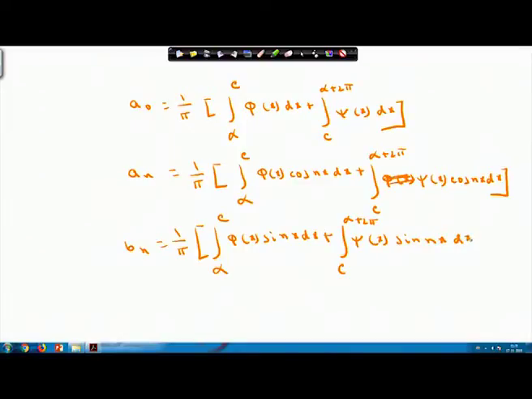If there is a point of discontinuity at the point x equals c, then a0, a_n and b_n can be evaluated like this.